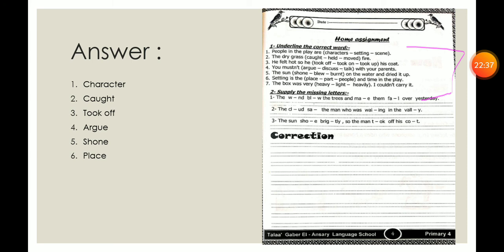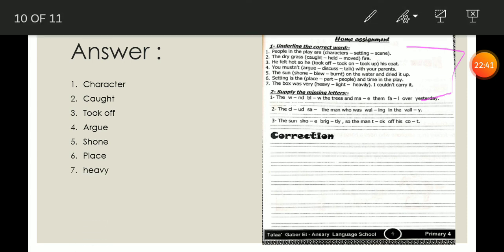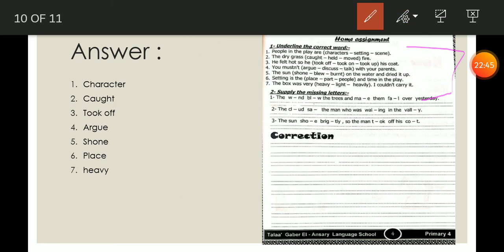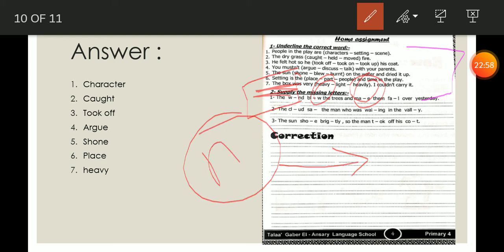We have 2 important words here, heavy and heavily. Here I wanted to explain or talk more about the books. The books here is a noun. So the noun needs an adjective. The adjective here, heavy or heavily? Of course heavy. Okay?